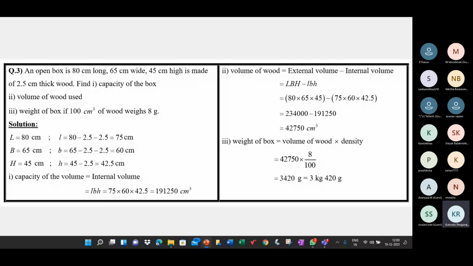So the capacity of the box. Capacity is how much it can hold. So that depends on the internal dimensions, not on the external dimensions. The capacity of the box depends on the internal dimensions.